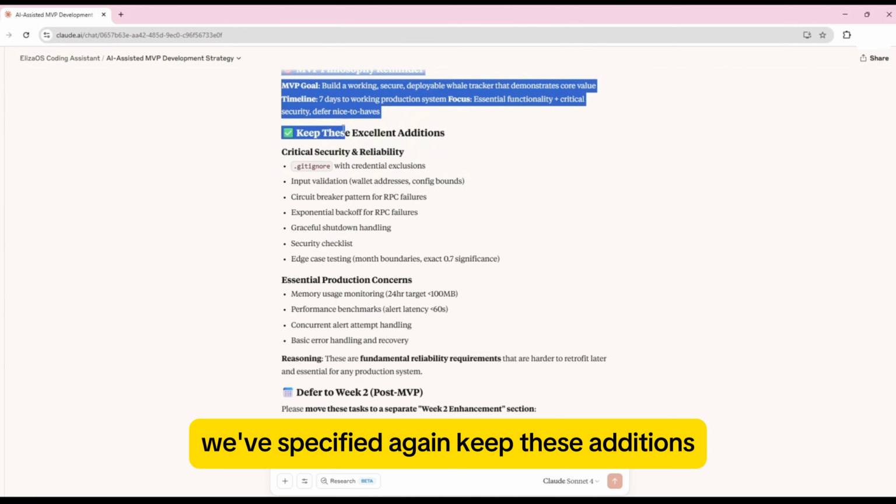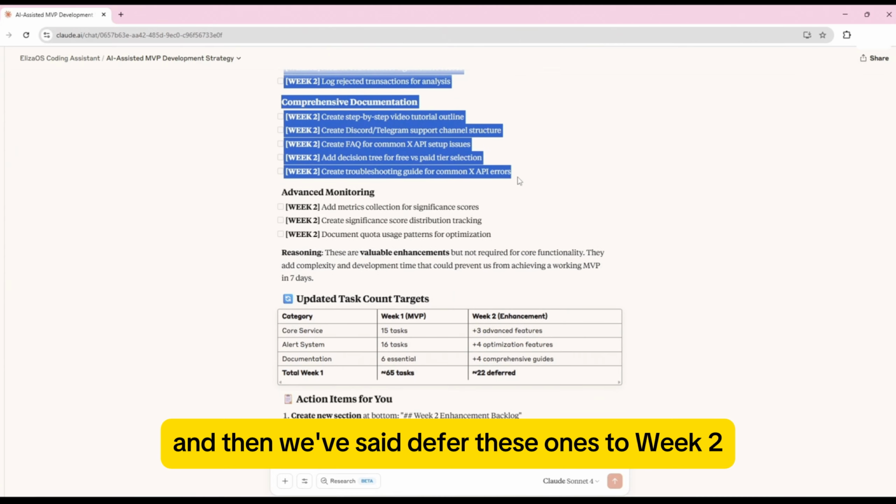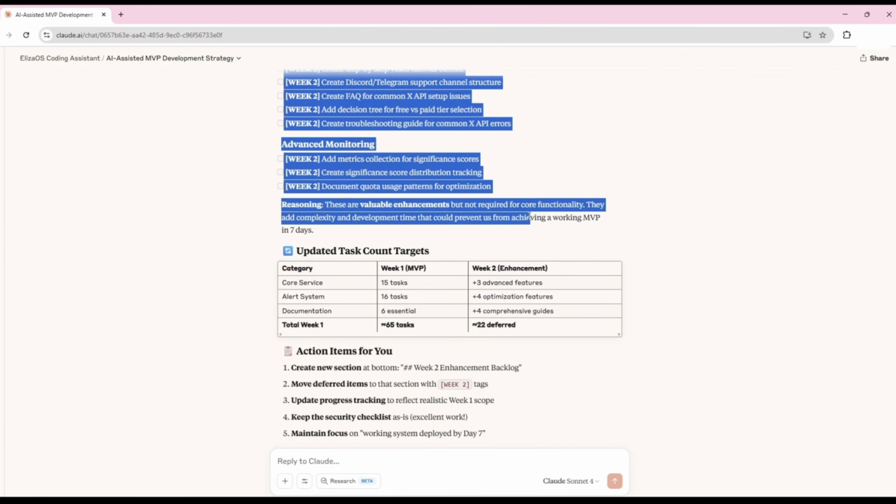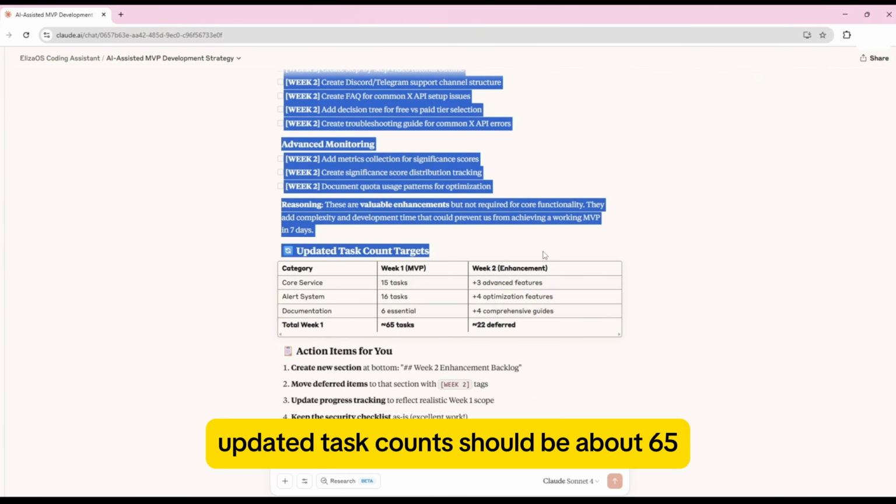So we've specified again, keep these additions, and then we've said defer these ones to week 2. Updated task counts should be about 65. We've deferred 22. Action items, create new section at the bottom, week 2 enhancement backlog. Updated success criteria.